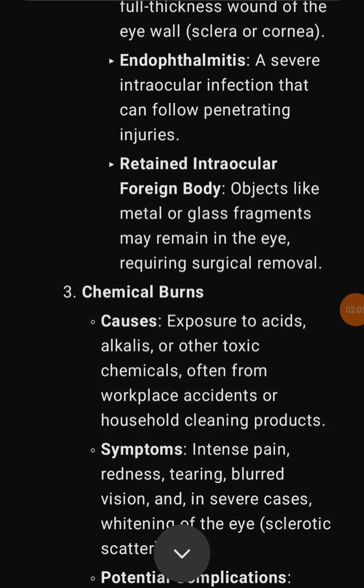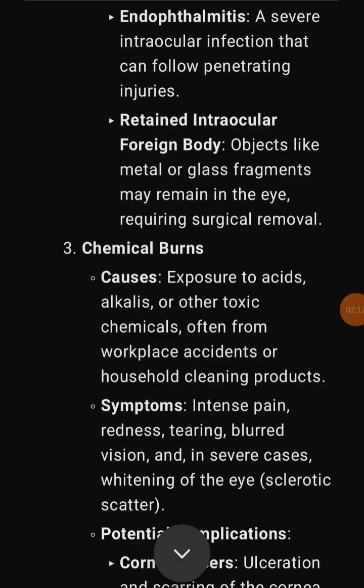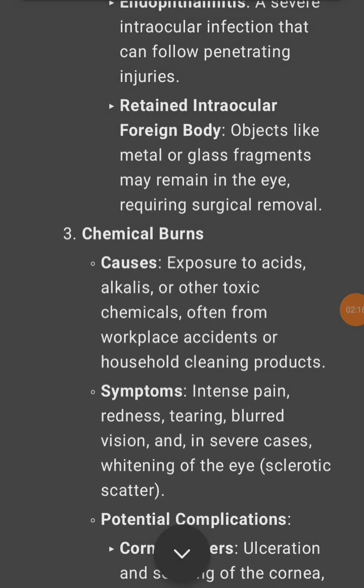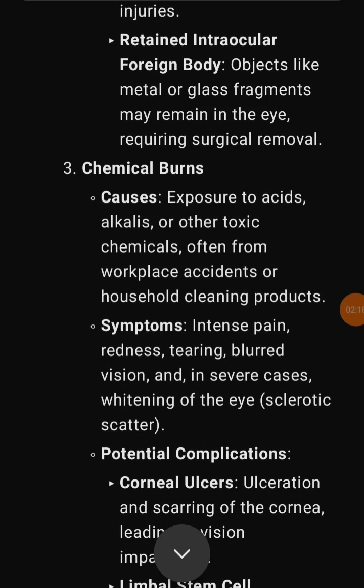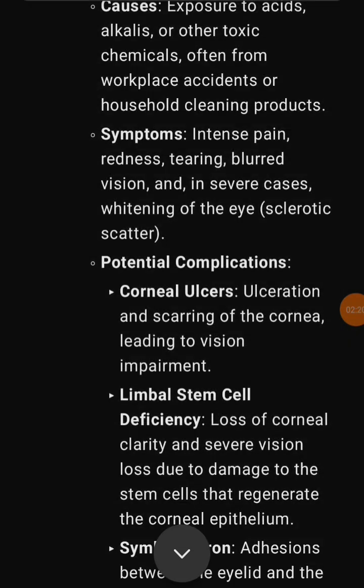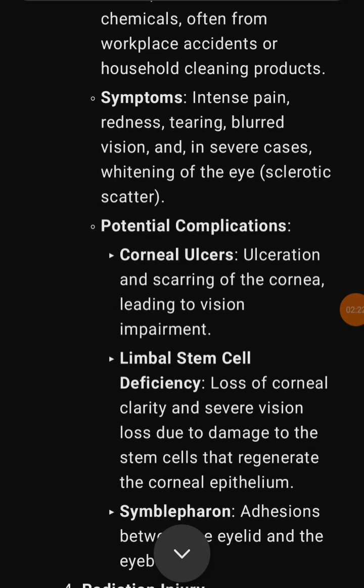3. Chemical burns. Causes: exposure to acids, alkalis, or other toxic chemicals, often from workplace accidents or household cleaning products. Symptoms: intense pain, redness, tearing, blurred vision, and in severe cases, whitening of the eye, sclerotic scatter. Potential complications: corneal ulcers, ulceration and scarring of the cornea, leading to vision impairment.